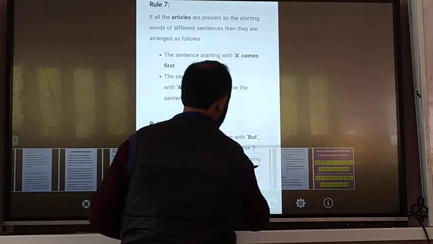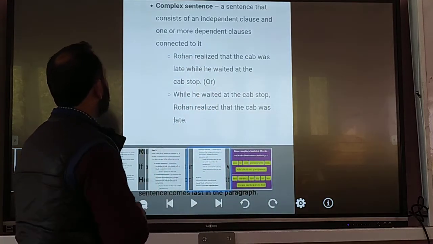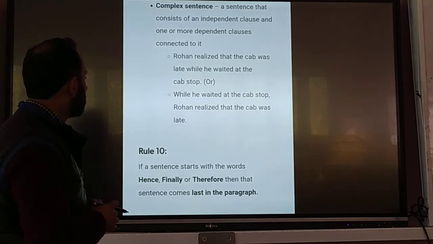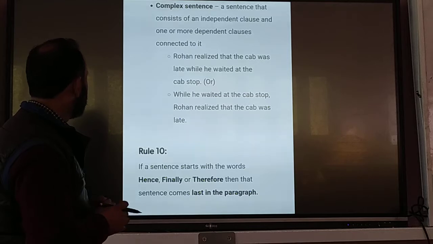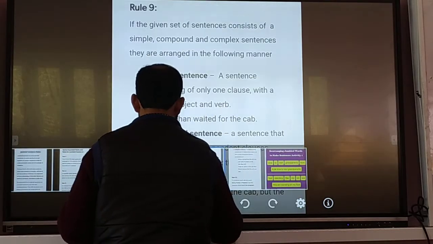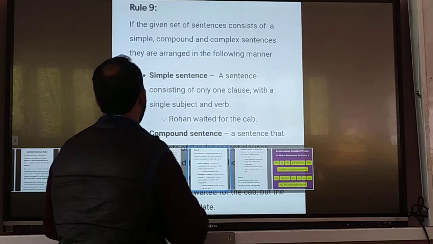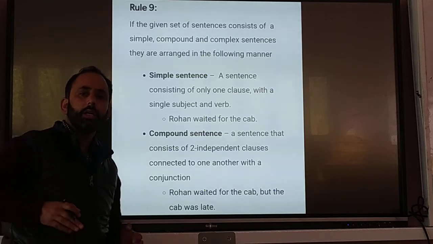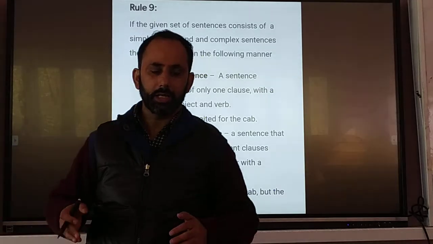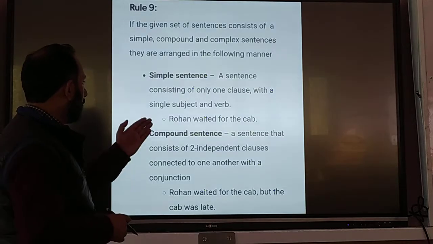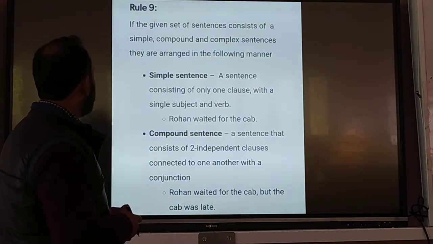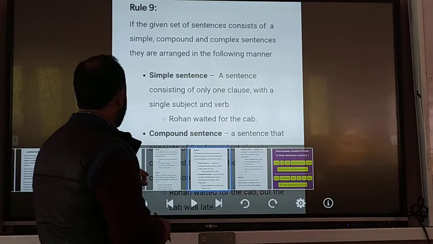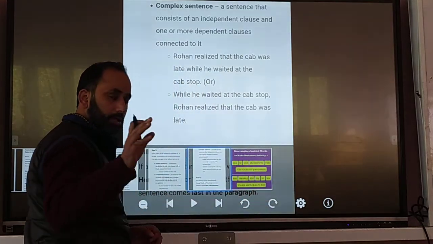But, also I have already told you the types of sentences or clauses. I told you that if there is one clause, that is called a simple sentence. If there are two or more than two clauses, that is called a compound or complex sentence. And how will you write? First of all, you have to write the simple sentences, then compound sentences. After that, you have to write the complex sentences in the sequence.